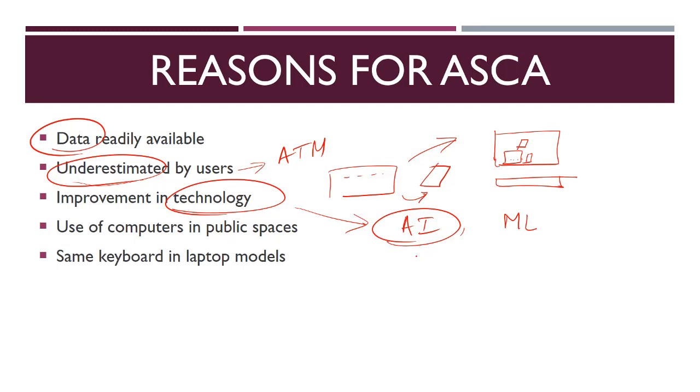Then again, we are also using computers in public spaces. Earlier it was very rare to see any person using a laptop in the public domain, but nowadays everybody has a laptop and has work which can be performed on laptops or mobile phones. So they are using this in public spaces, sitting in coffee shops or cafes or airports or anywhere else where you cannot restrict the user entry. Here anyone can come in and download your data, record or gather your data and then use it.